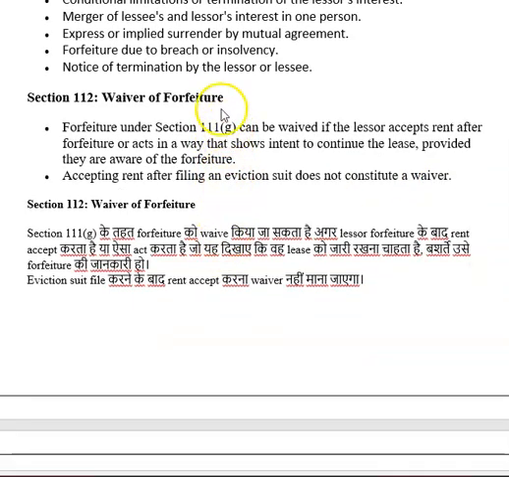For Hindi viewers, you can go through this Hindi-English mixed language explanation.